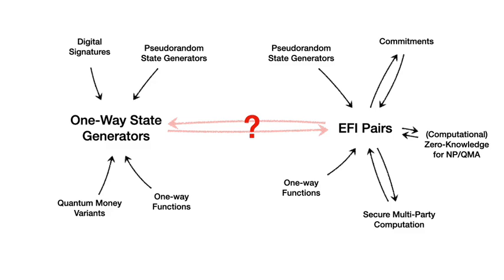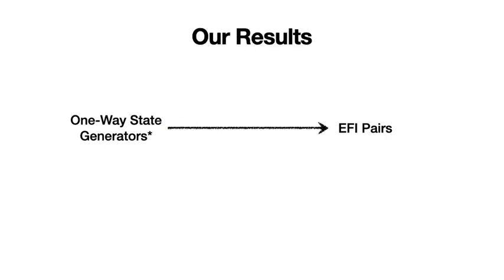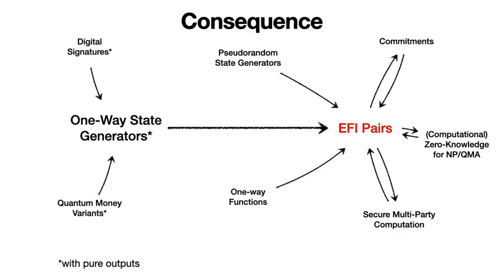The relationship between these two objects, however, was, before our current work, unknown. And this is surprising because their equivalents in the classical setting, which is to say one-way functions and classical commitments, are known to be equivalent. But in the quantum setting, there are many barriers to proving any such equivalence. In our work, we overcome some of those barriers to show that one-way state generators with pure state outputs imply EFI pairs. As a consequence, pretty much everything in quantum cryptography ends up implying EFI pairs, which is good evidence that EFI pairs are a good minimal assumption for quantum cryptography.